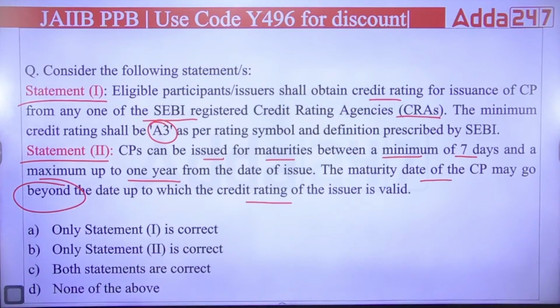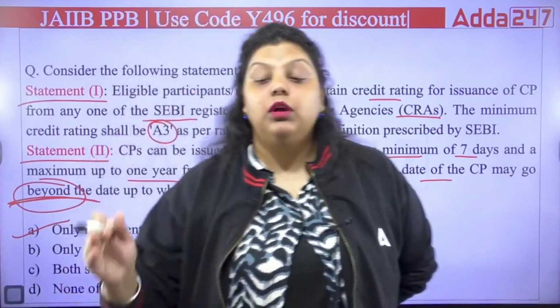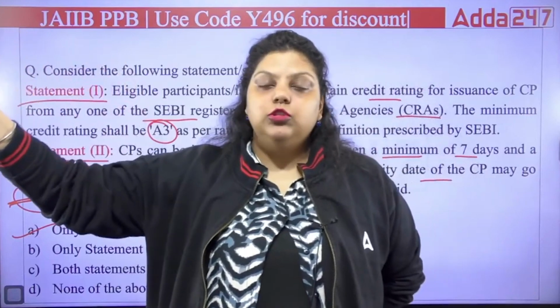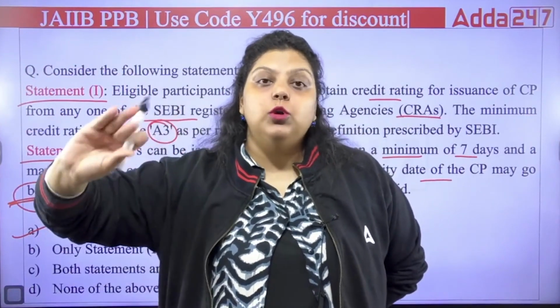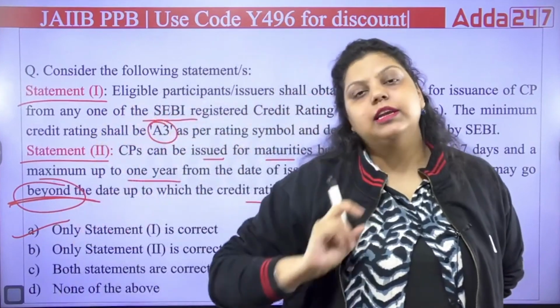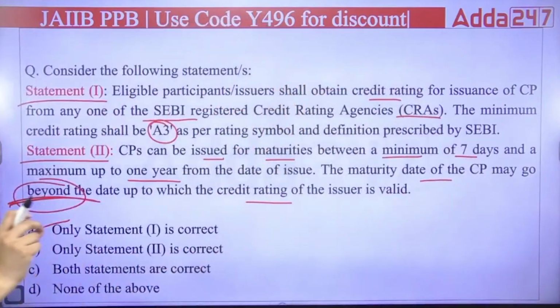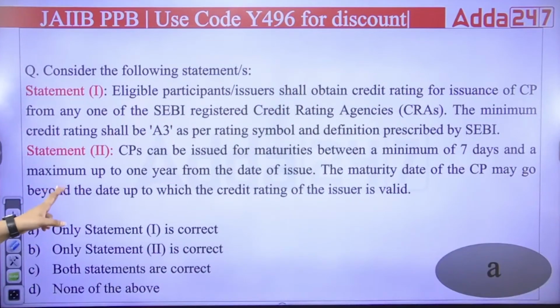Very good. Right answer is only one correct, because not beyond. Whatever your credit rating is, let's say the credit rating agency has given you the credit until June 2024. So you cannot issue commercial paper beyond June 2024. You can only issue till your credit rating is valid. So the right answer will be A. That only the first is correct, not the second one. Right answer is A. Very good.